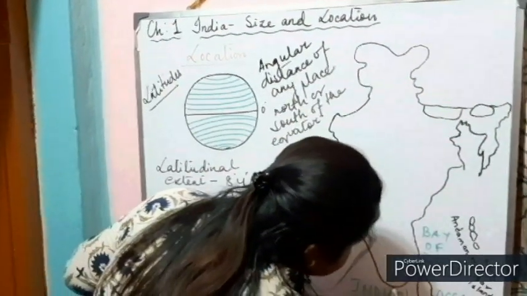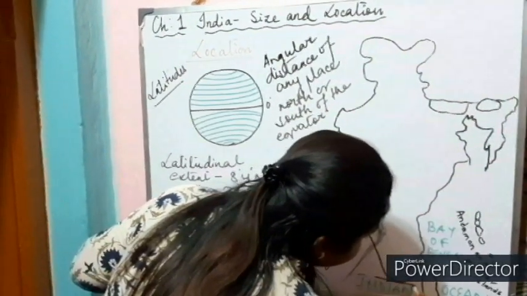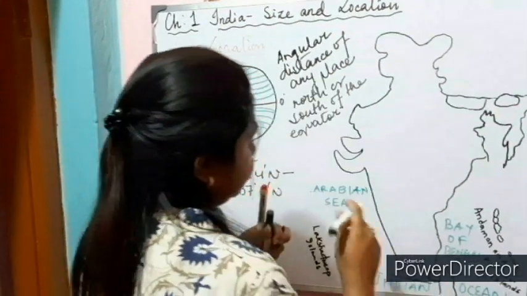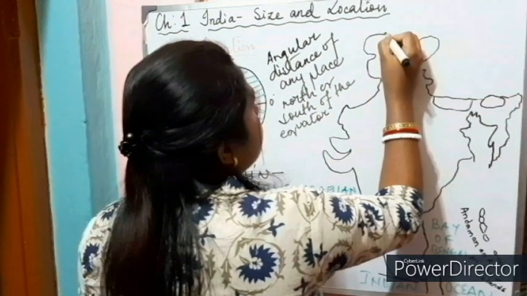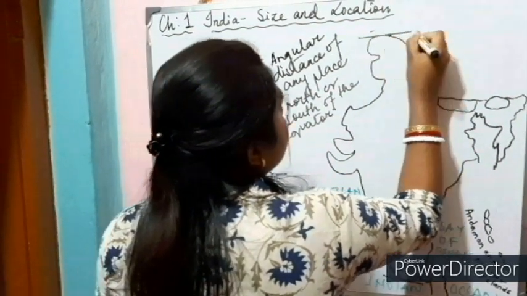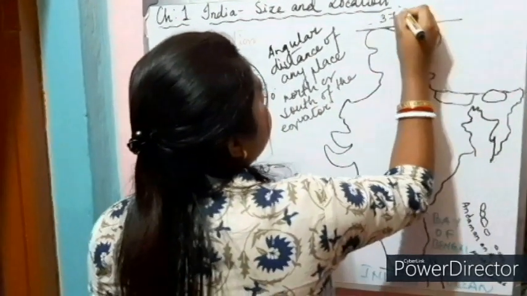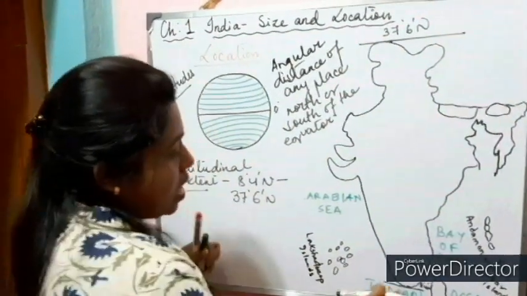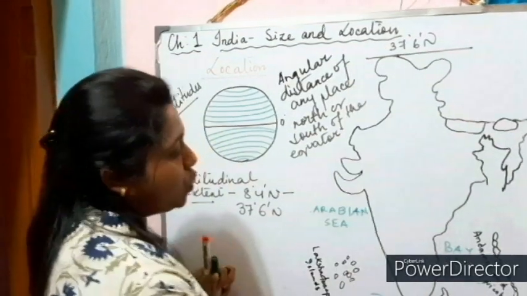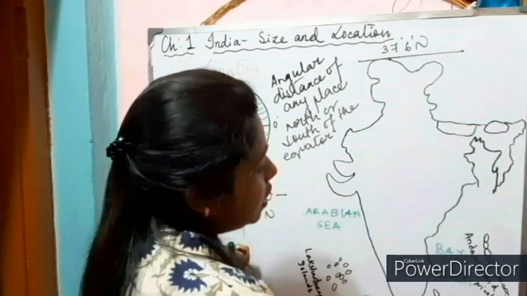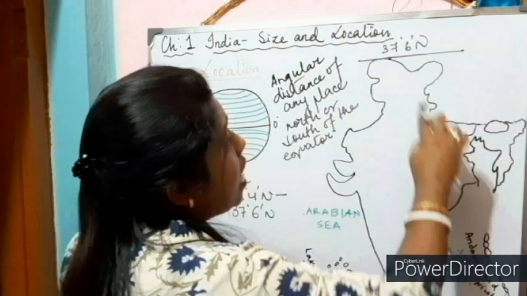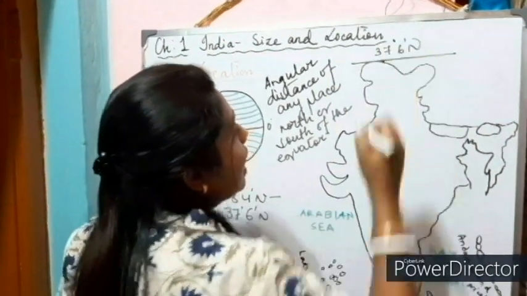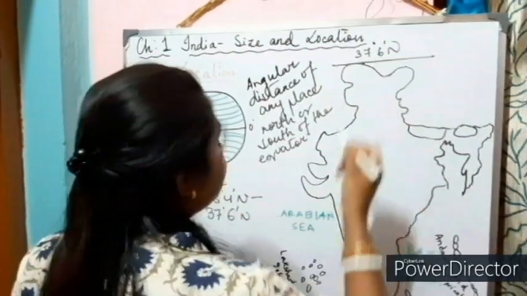It is somewhere here, this 8 degree 4 minute north, and 37 degree 6 minute north. That lies from Kanyakumari to Jammu and Kashmir. So 8 degree 4 minute north is my southernmost latitude, and 37 degree 6 minute north is my northernmost latitude. So this is degree and this is minute.